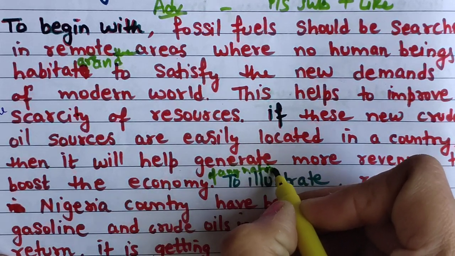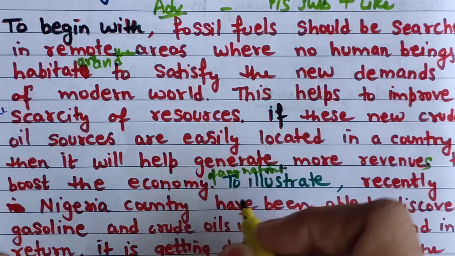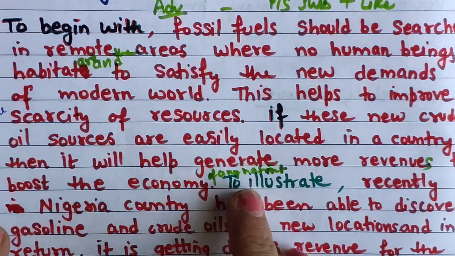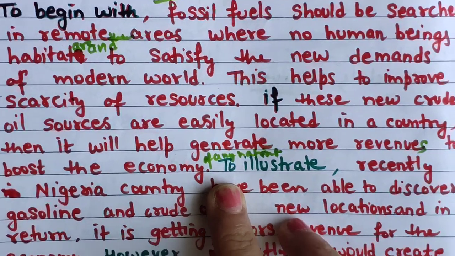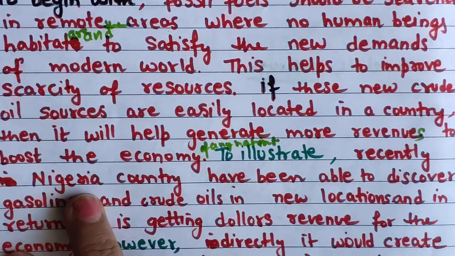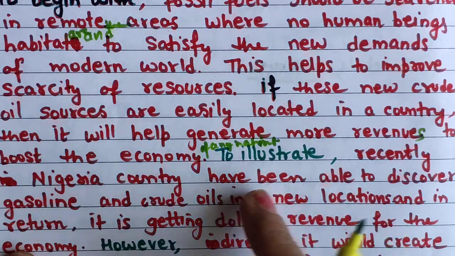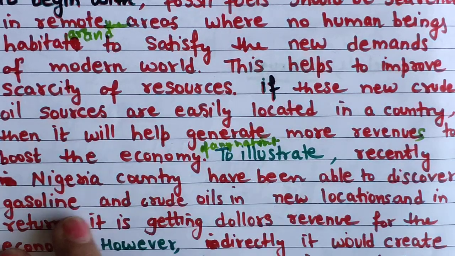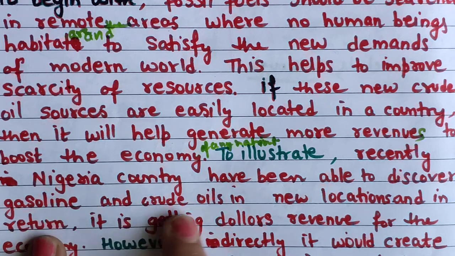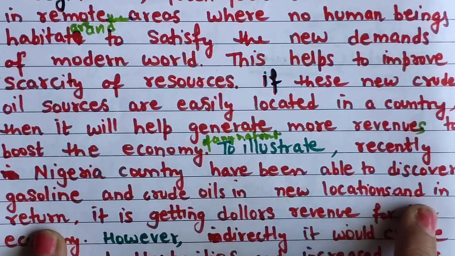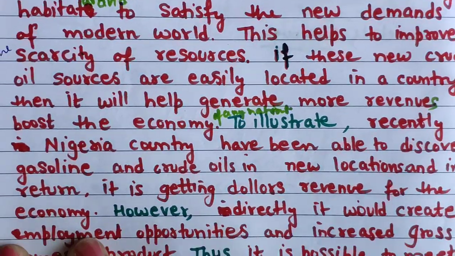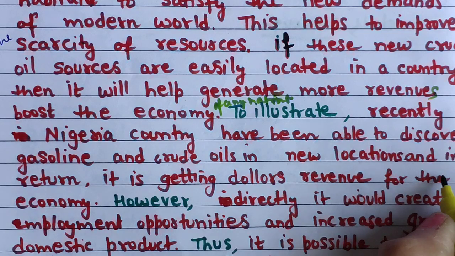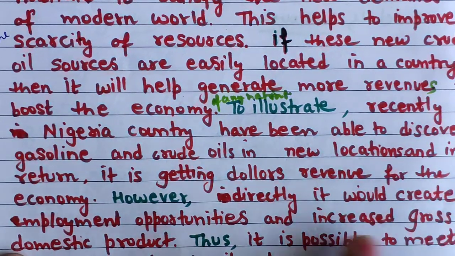You must be thinking why I am writing here now, because that is the proofreading, the rereading of your essay. When you are reading your essay, you will find your own mistakes. Now I am giving an example to illustrate. Recently, Nigeria has been able to discover gasoline and crude oil in new locations, and in return it is getting dollar revenue for its economy.